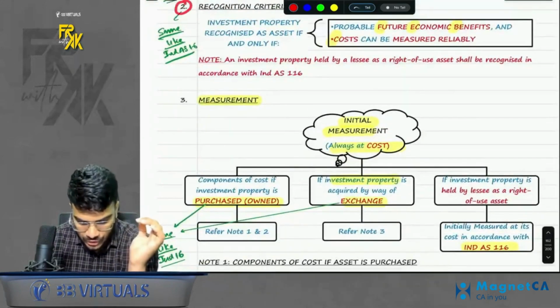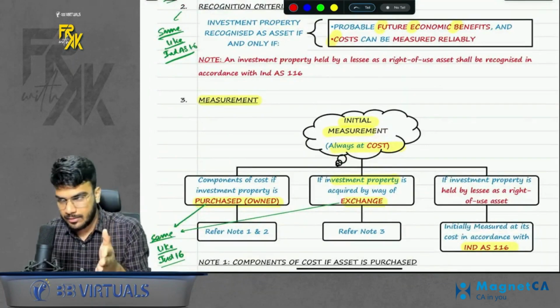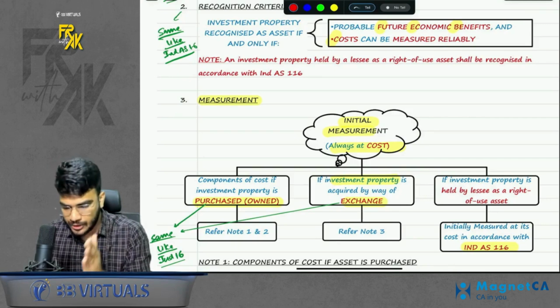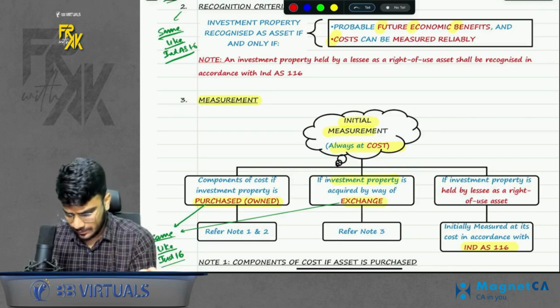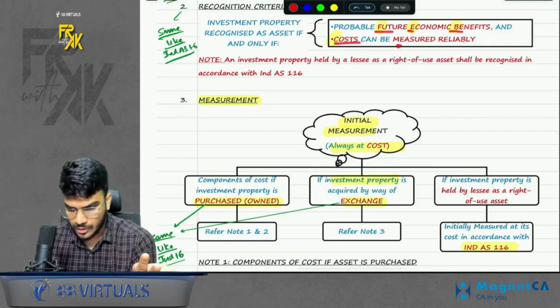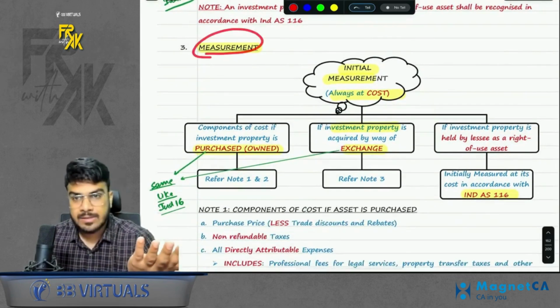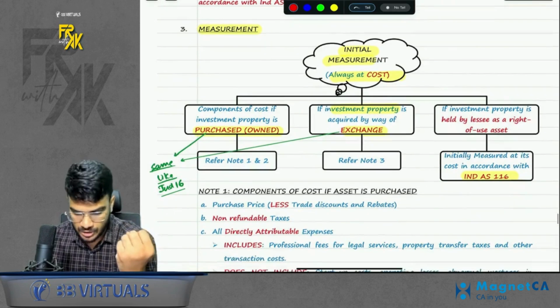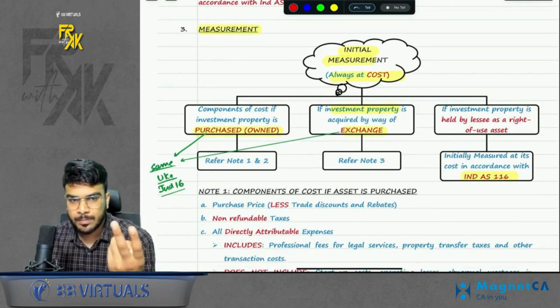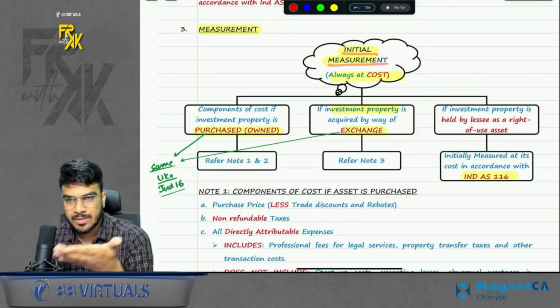Then there was the recognition criteria. When will you record the investment property in your balance sheet? Same criteria like Ind AS 16: future economic benefits are probable and cost can be measured reliably. Then there was this point of measurement. What is the meaning of measurement? At what value will you record it? So there are two cases in this: initial measurement and subsequent measurement.